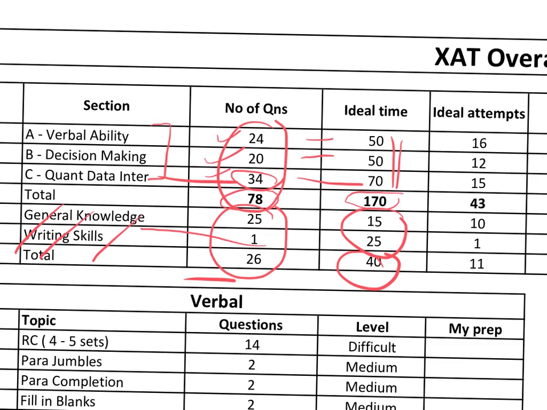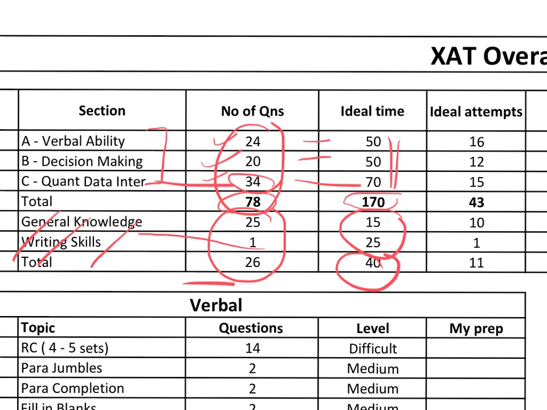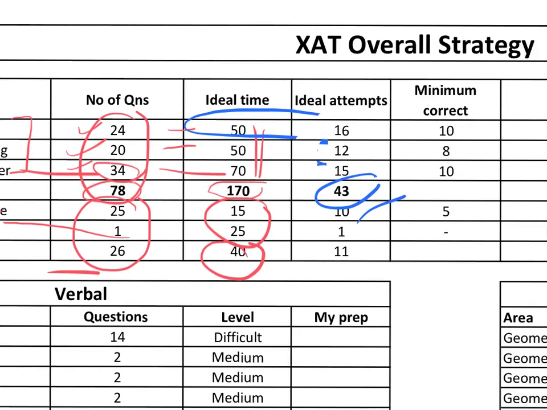Fine, moving to the next part with the ideal attempt. In the verbal section, you should target an attempt of 16 questions, decision making a target attempt of 12 and quant 15. That's a very good attempt, but obviously the attempt will vary according to the level of difficulty of the paper. But that's your tentative number of attempts which you should be targeting. Total 43 is a very good attempt, and including negative marking and your wrong answers, you will get a decent enough score. GK target should be a score of 10. Fine, so that's your ideal attempt which you have to target.